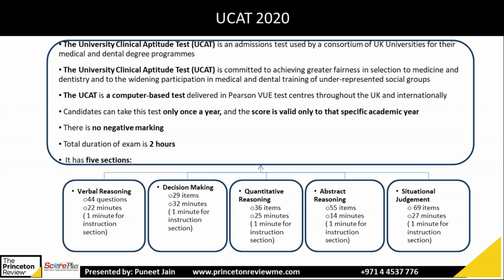Then you have quantitative reasoning. You will have 36 questions and a time limit of 25 minutes, 1 minute for instruction and the remaining 24 for solving. Then abstract reasoning, 55 questions and 14 minutes, including the 1 minute instruction. And the last, situational judgment, 69 questions and a time limit of 27 minutes, including the 1 minute for instruction. So we will go into the details of each section. Let's start with verbal reasoning. Next slide.